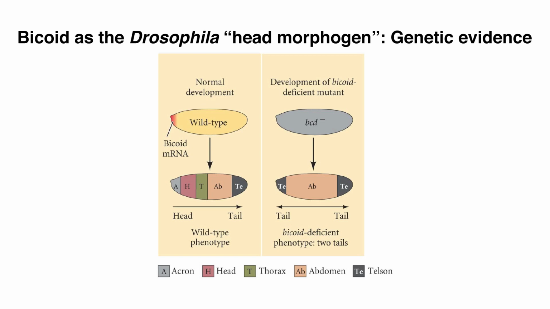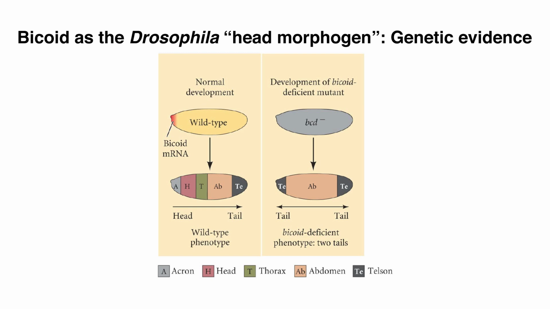And there's a polarity. You have the acron, which is the most anterior portion of the head. You have the head, the thorax, the abdomen, and then the telson, which is the tail. So you have these regions of the embryo, starting with the most bicoid: acron, head, thorax, abdomen, telson.